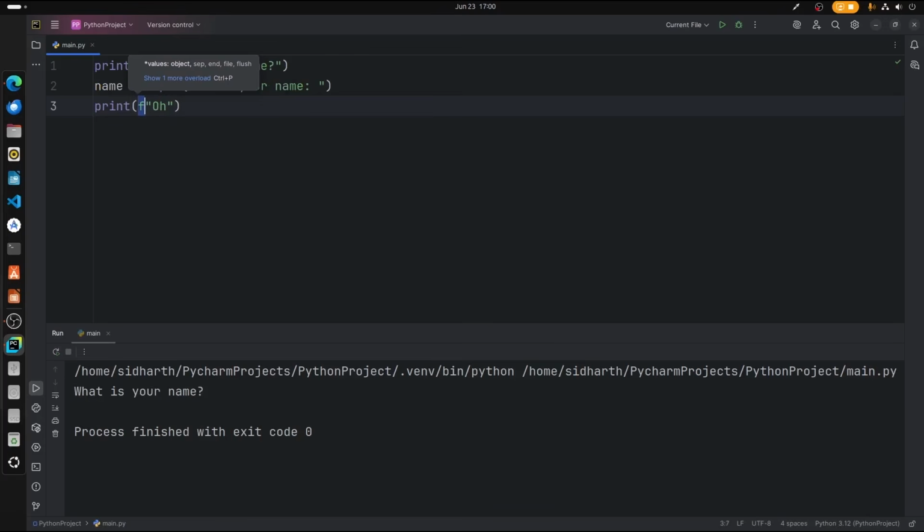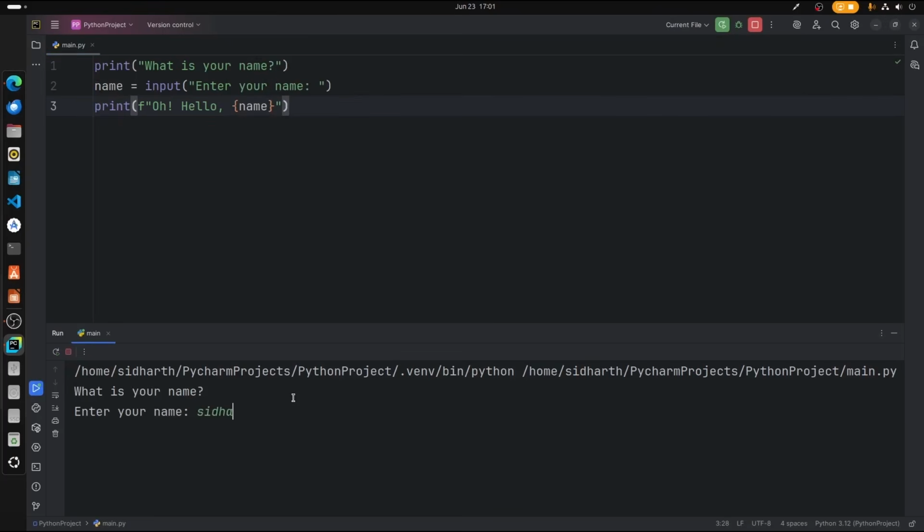It's a formatting variable. So, hello, name. Let's run this. Enter your name. Oh, hello Siddharth. It's just like that.